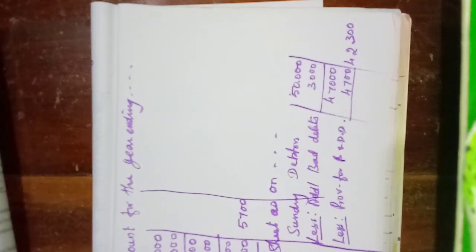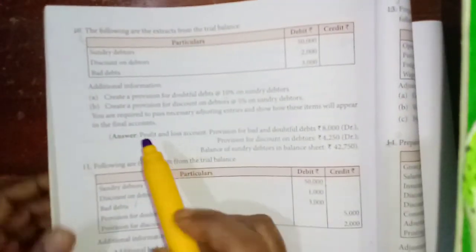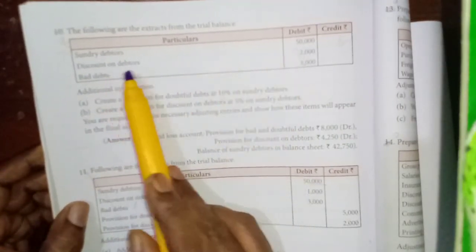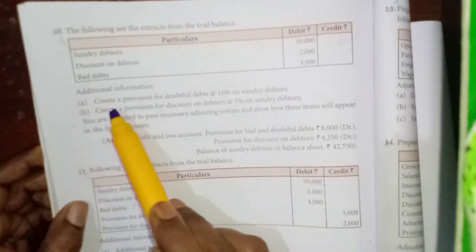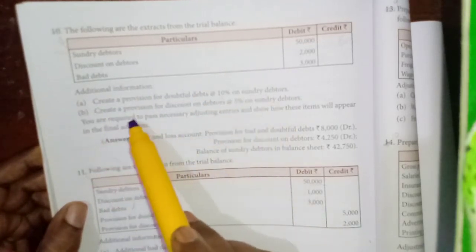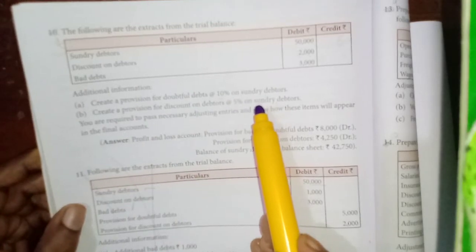Now the 8th exercise also we will see. 8th exercise, sundry debtors, the trial balance. Okay, discount on debtors, bad debts. Additional information, create provision for doubtful debts, create provision for discount on debtors.